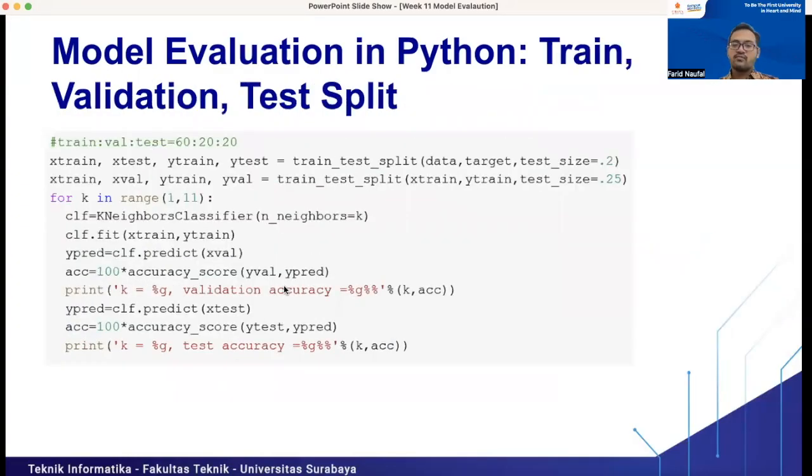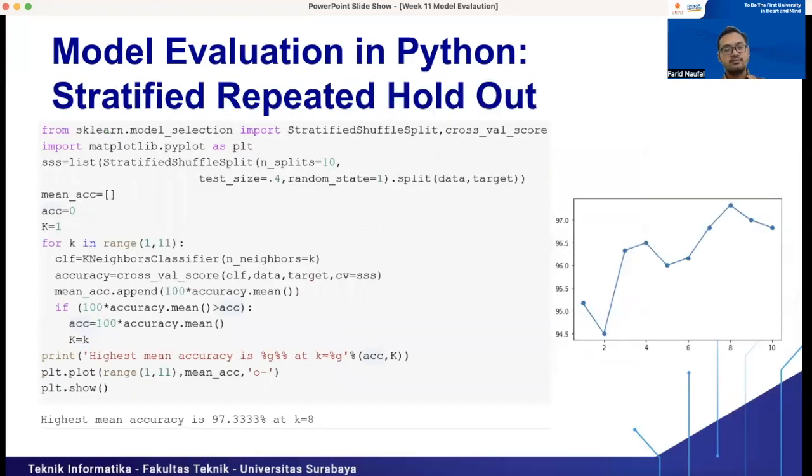Okay, actually, that's all for our discussion today, Gabriel and Kenneth. I think this is not a complex course. We just learn how to evaluate the model that we have, right? We didn't discuss the algorithms, or the classification problem, clustering problem, or regression problem. We just discussed how to evaluate the model. I think that's all from me.